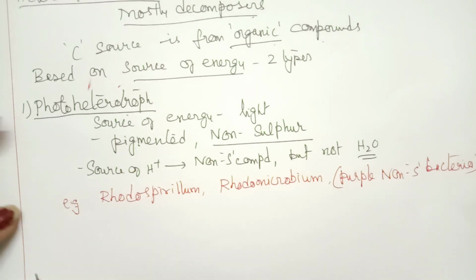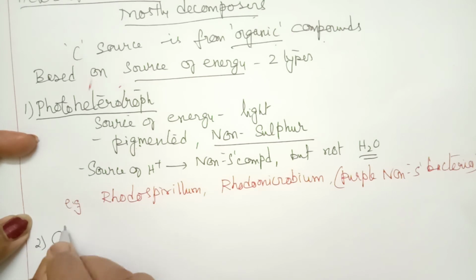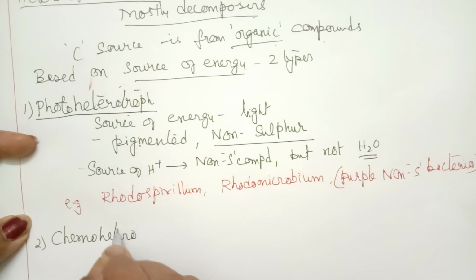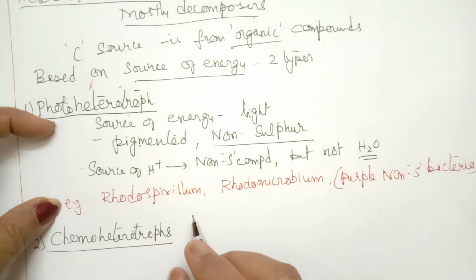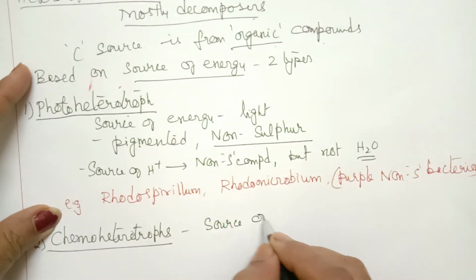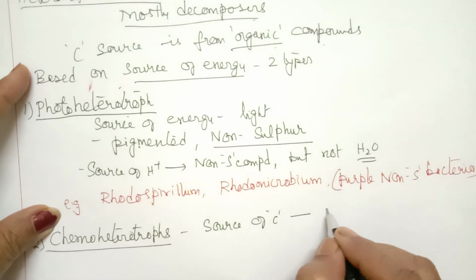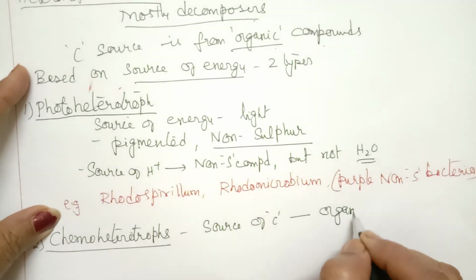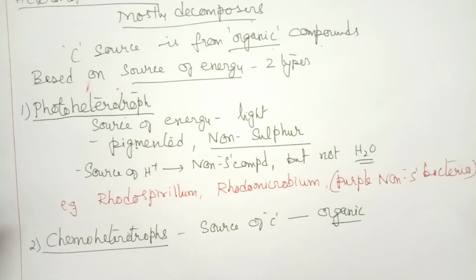Now, next we will see the second category of heterotrophs. They are called chemoheterotrophs. So let us write all the source of carbon or other sources. First, the source of carbon is from organic compounds because it is not from the atmosphere.